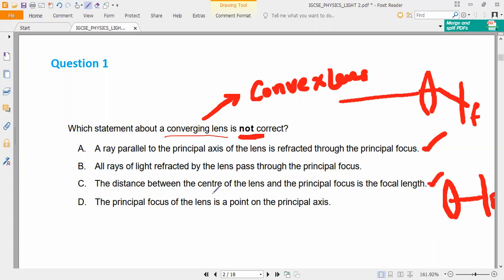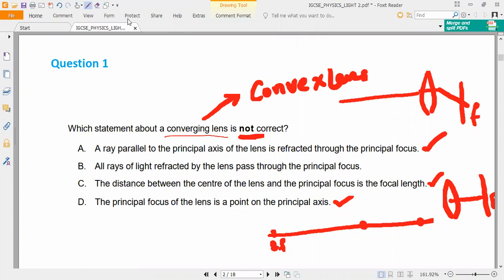Next, the principal focus of the lens is a point on the principal axis. Is it right or wrong? Correct, sir. We take the principal axis, then every point, the optical center and the principal focus as well as 2F, everything is lying on the axis only, the principal axis only. So these three statements are correct.